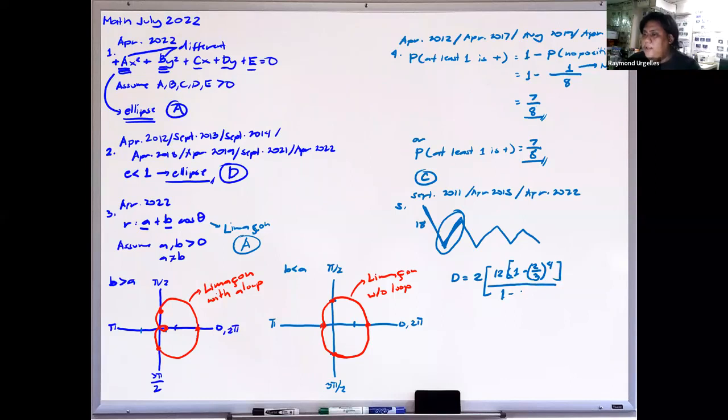This is just the direct formula for the sum of a geometric progression, which is in our algebra lecture, so you can check that out. Then plus 18. If you solve this, you should get 75.78. So this is letter C.